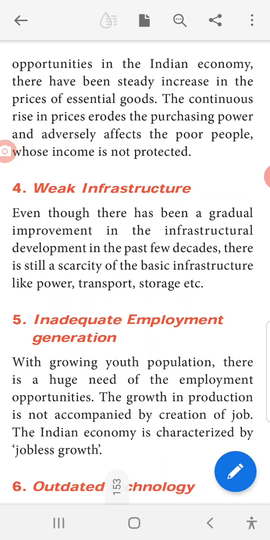Weak infrastructure. Even though there has been a gradual improvement in the infrastructural development in the past few decades, there is still a scarcity of the basic infrastructure like power, transport, storage, etc. Infrastructure means if we want to do anything, first of all we need all the commodities, that is called infrastructure. Here in our country, the basic infrastructure is power, transport, storage, etc.